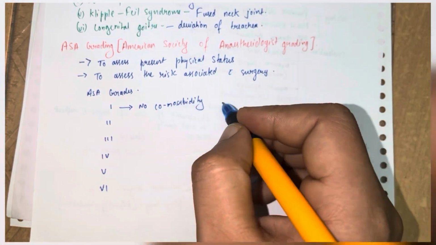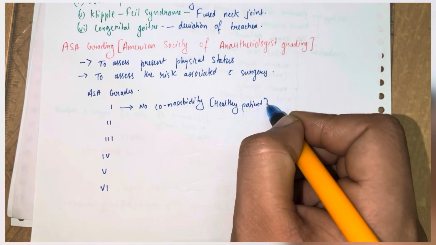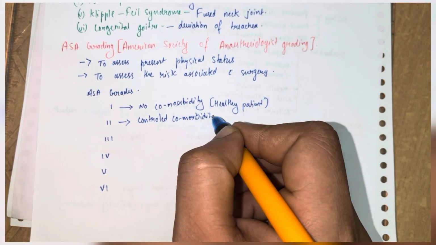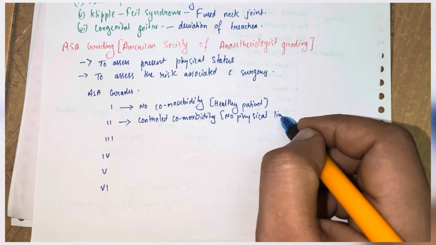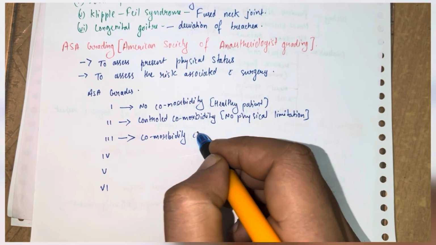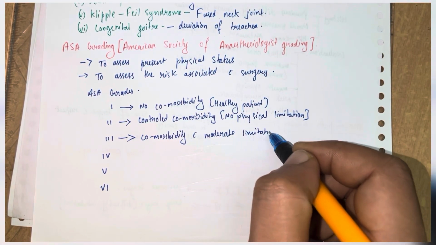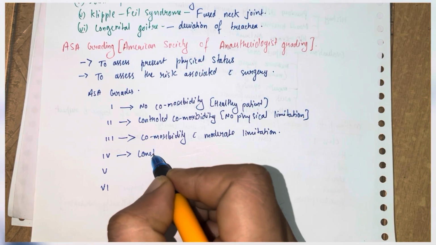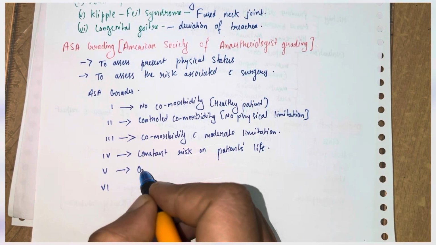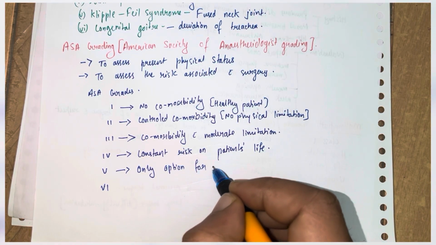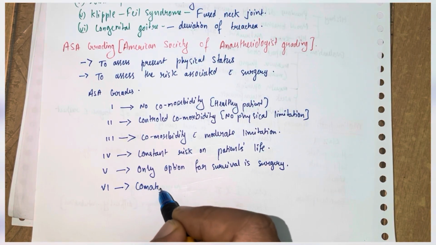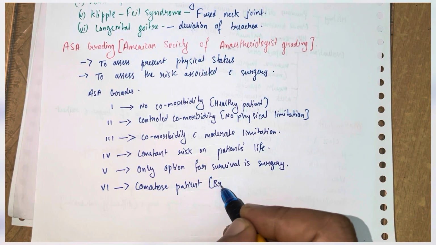Grade 1: no comorbidities are present, the patient is completely healthy. Grade 2: controlled comorbidity, no physical limitations. Grade 3: comorbidity present with moderate limitations. Grade 4: constant risk to the patient's life. Grade 5: surgery is the only option for survival. And grade 6: brain-dead patients, who are only used for organ transplantation.